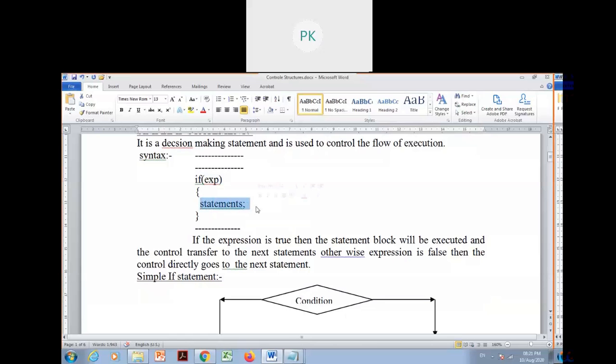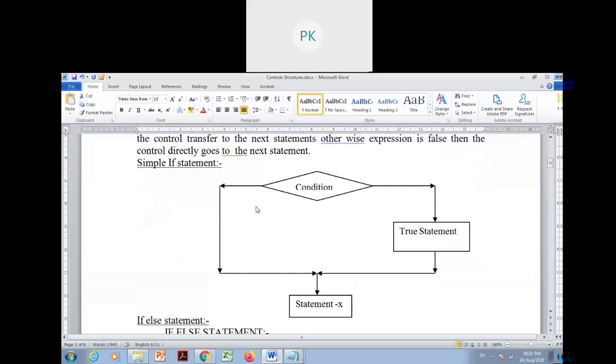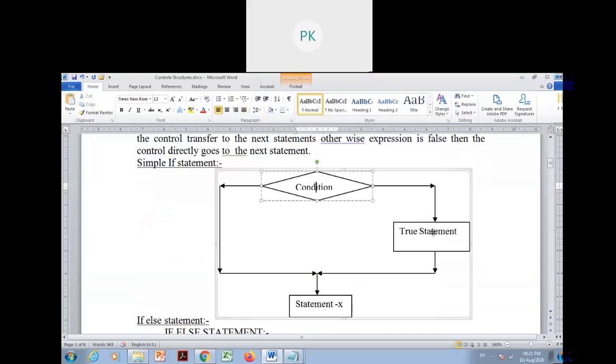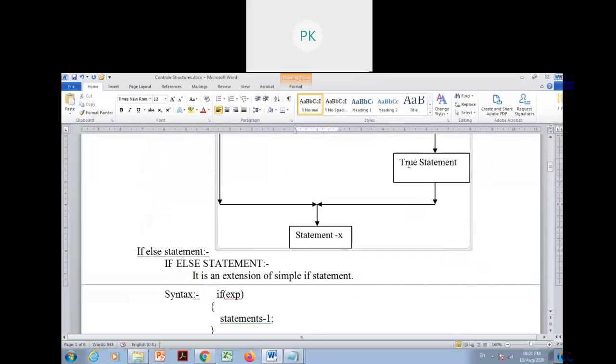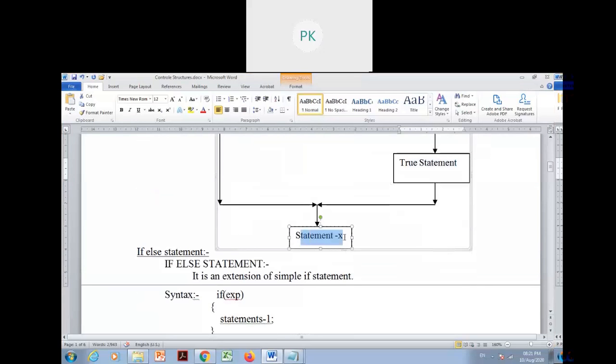Here we are writing only a simple if statement. If the condition is true, then we are going to execute some instructions. That instructions will be executed. This is the flowchart of the simple if statement. So this is the condition. If the condition is true, then it goes to the true statement. If the condition is false, then it goes directly to the next statements.